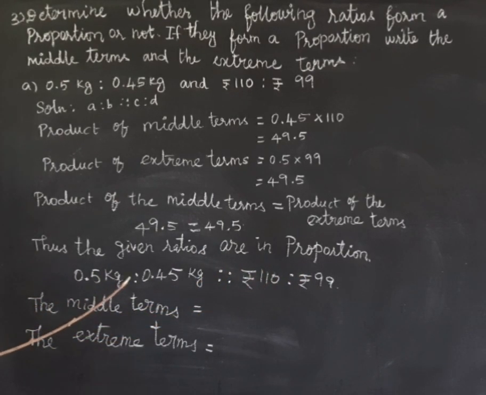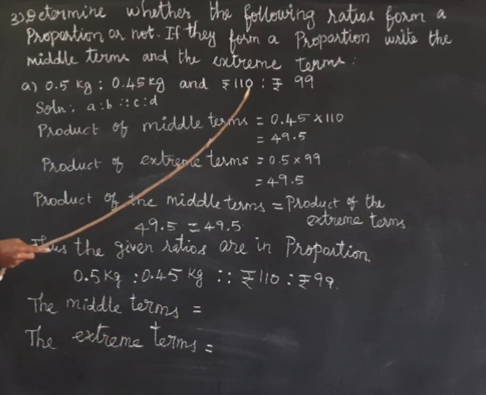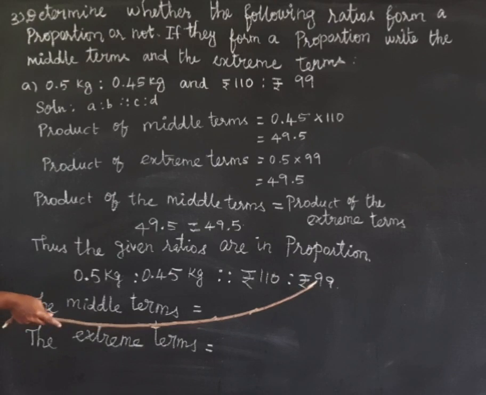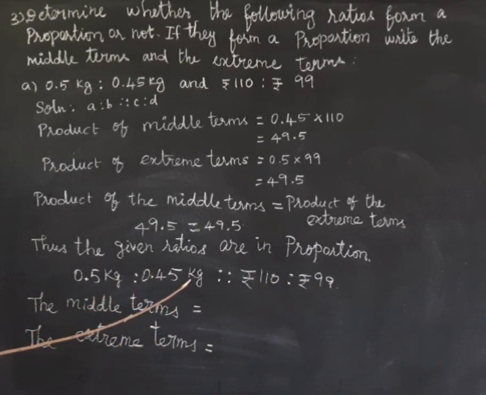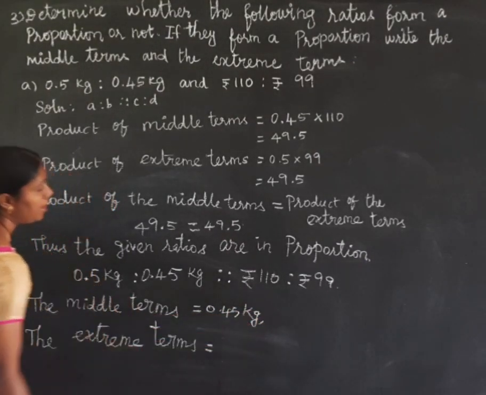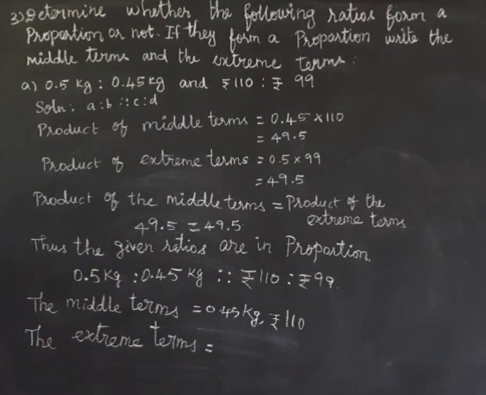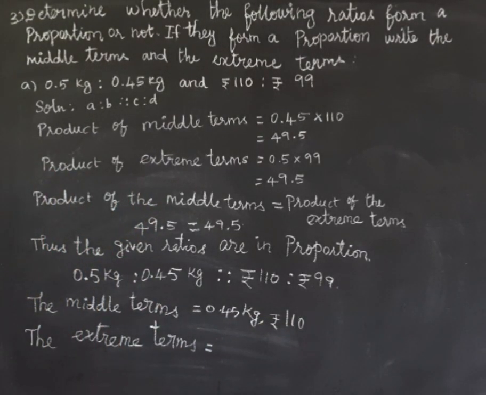Okay, 0.5 kg is to 0.45 kg as rupees 110 is to rupees 99. So the two ratios are in proportion. What are the middle terms? Middle terms means B and C, the second and third terms. So 0.45 kilogram and rupees 110 are the middle terms. What are the extreme terms?